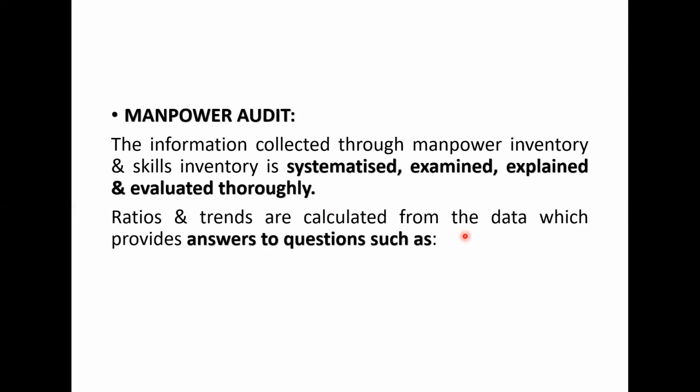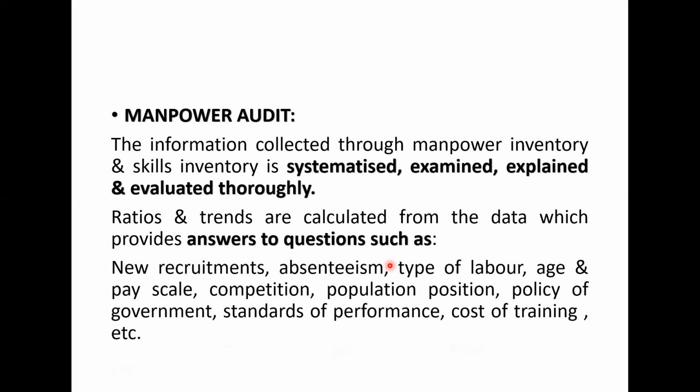Ratios and trends are calculated from the data, which provides answers to questions. Based on the data that you have analyzed and examined, you can create some ratios, and some sort of trends or graphs can be shown. It would help to answer questions such as how many employees are newly recruited or how many are discharged from the organization, what is the picture of absenteeism, what type of labor is difficult to obtain and what type of labor is readily available, and what, in terms of age and pay scale,